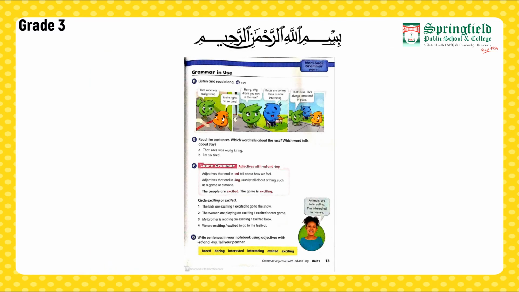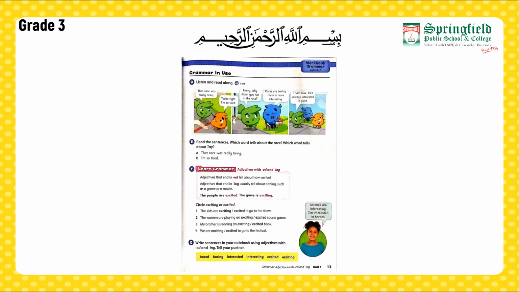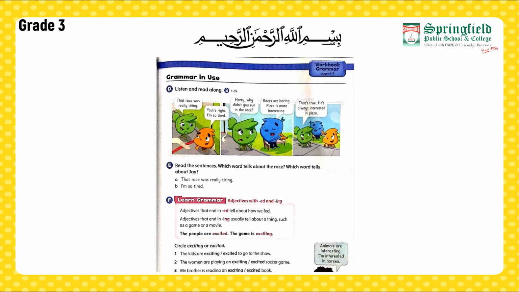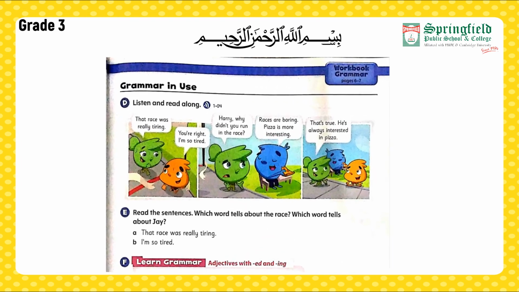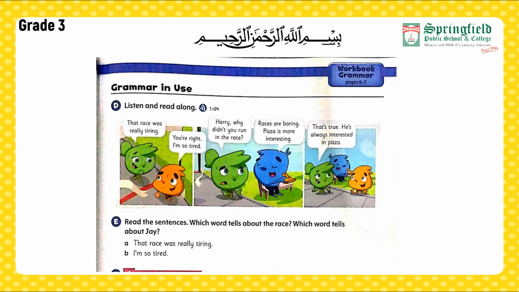So students, here we have got our exercises, that is adjectives ending with ed and ing. Now the instruction to solve this exercise is that you have to solve page number 13 on your Oxford Discover student book, whereas the rest of the pages on your assignment. Now, first of all, we have got grammar in use. Listen and read along. So here we have got a poem. You can listen to it and then read it yourself. Page 13. Grammar in use. D. Listen and read along.